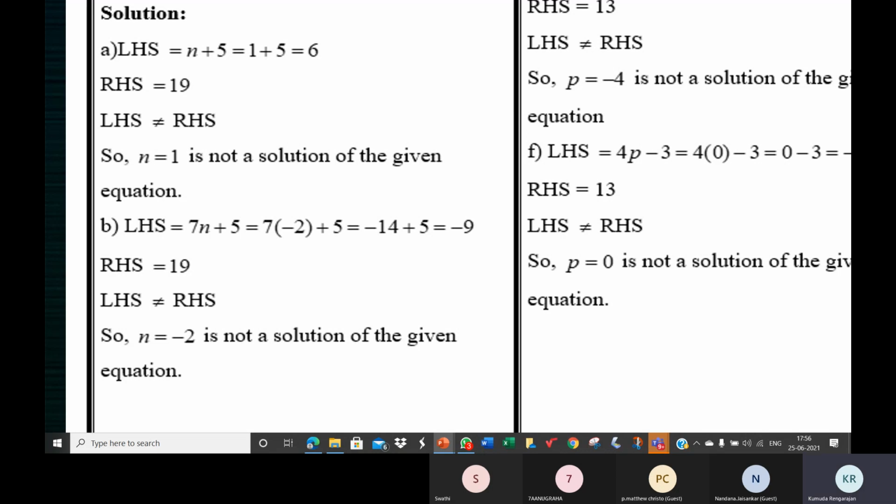Yes, children, no response. Somebody read it from your book. What have you written? Same signs. Ma'am, same signs we have to add, ma'am. Different signs we subtract, ma'am. And the larger number's sign will be taken.